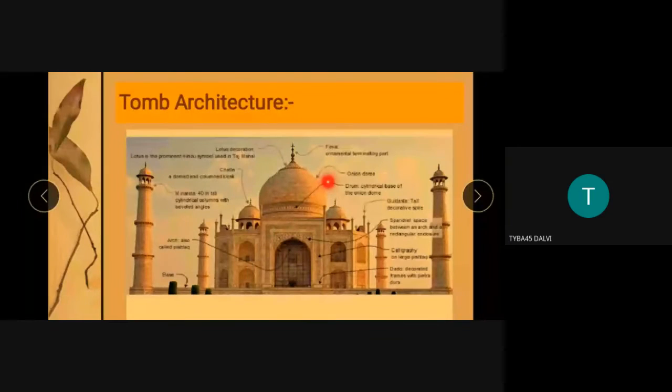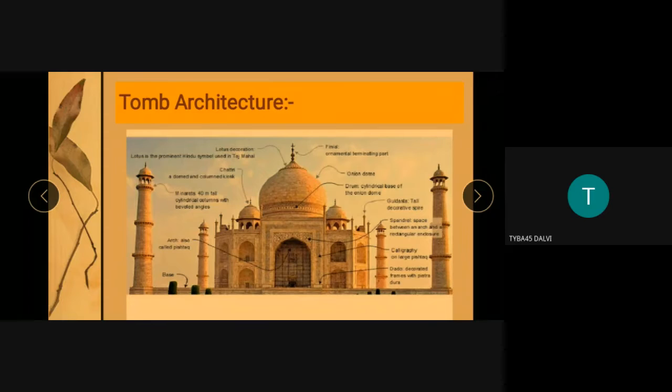So in the post and lintel system, there is an absence of vertical columns and horizontal beams in the Indo-Islamic architecture of medieval India. They never used columns and posts. They prominently used squinches, small arches which are present inside the monument, internally in the dome.